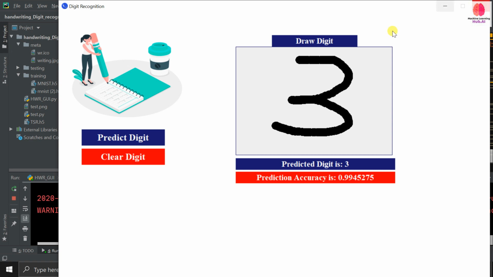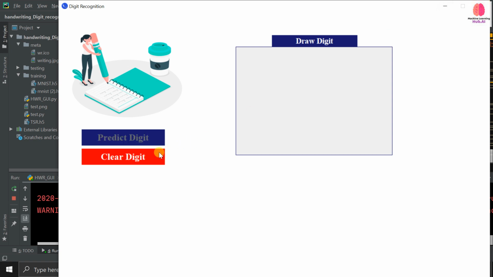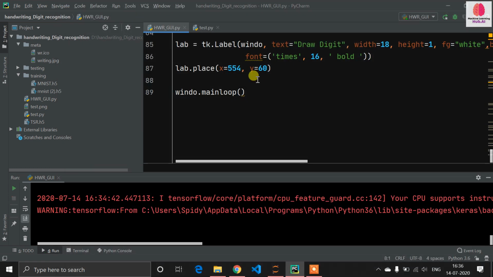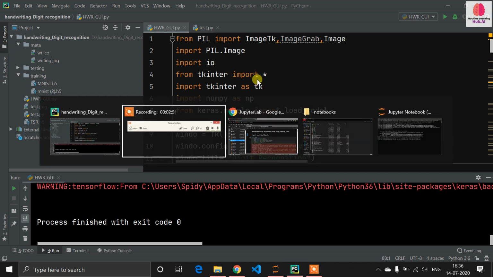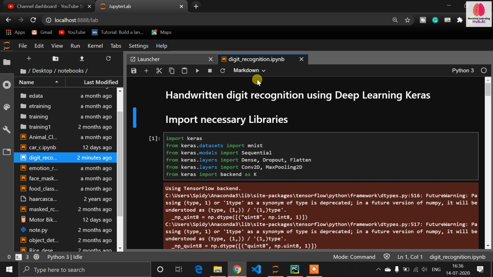Now we will see how we can implement this project from scratch. Guys, you can see this is the application. I am not showing you the code, just the application. A project means you have to create some user interface so you can show it to your client or your faculty or whoever you have to show your work to. Now let's do it from scratch. This is the code for the GUI, but we first need to implement deep learning on our dataset. So we need to do some steps here.